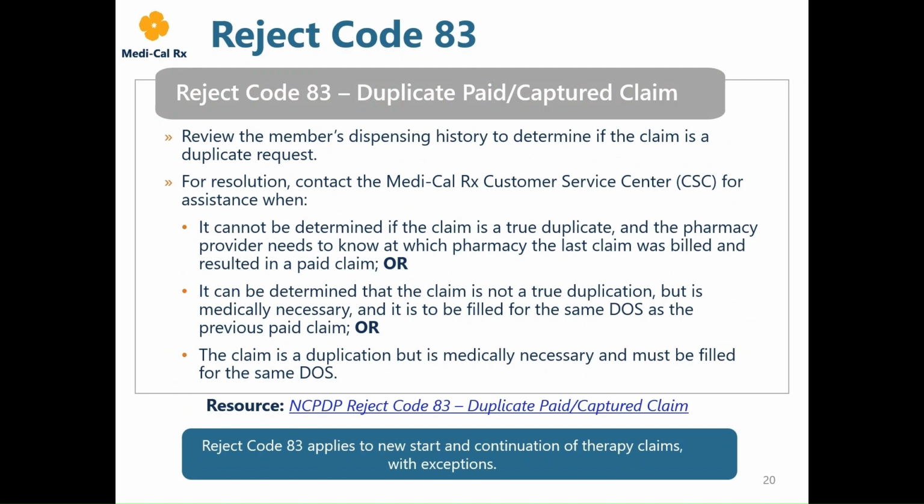For more detailed steps on how to resolve Reject Code 83, review the Reject Code 83 Duplicate Paid Captured Claim Alert linked here. Please note, as mentioned earlier, CCS Panel Authority Policy covers the PA requirement for Reject Code 83 when submitted for enteral nutrition products.